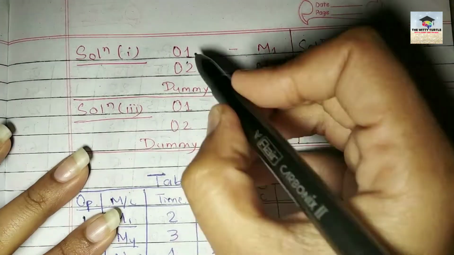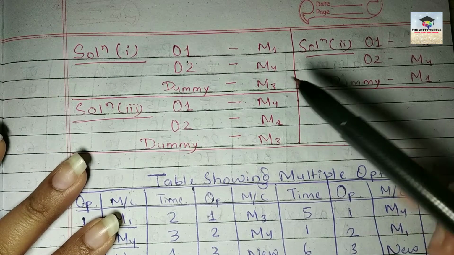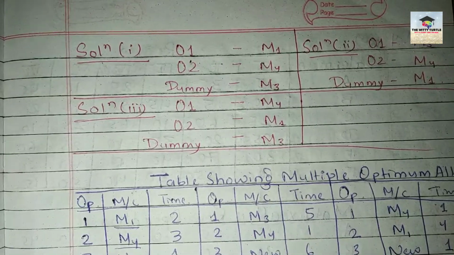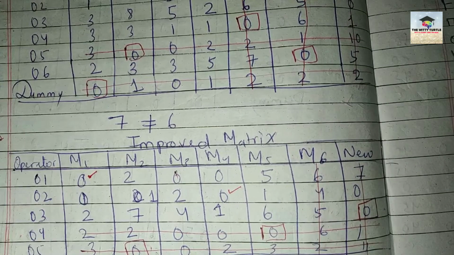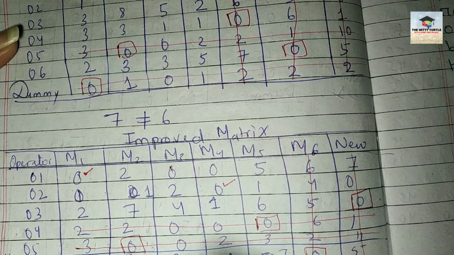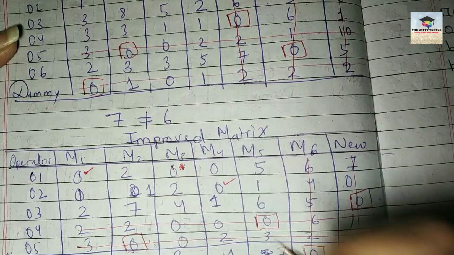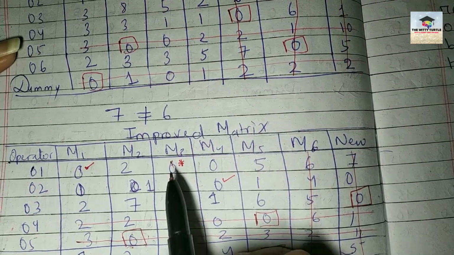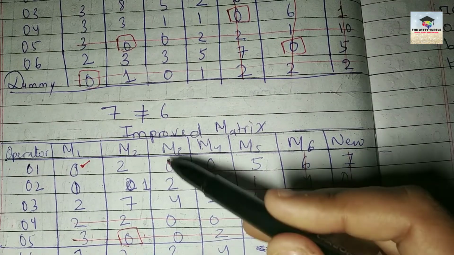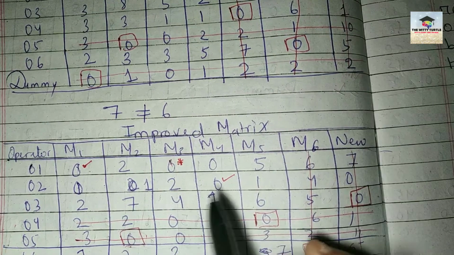Look at this. 0 1 M1. Now I'm dictating the numbers and you have to check the same in your copy. Right? 0 1 M1, 0 2 M4, dummy M3. Right? Now tell me what will be the second solution. What can the second solution be? The second solution will be here, you will either take this with this, right? Here I make a cross. So you can either take this one so that this entire column will be cancelled. After that, what you will get? After that, you can take this one.